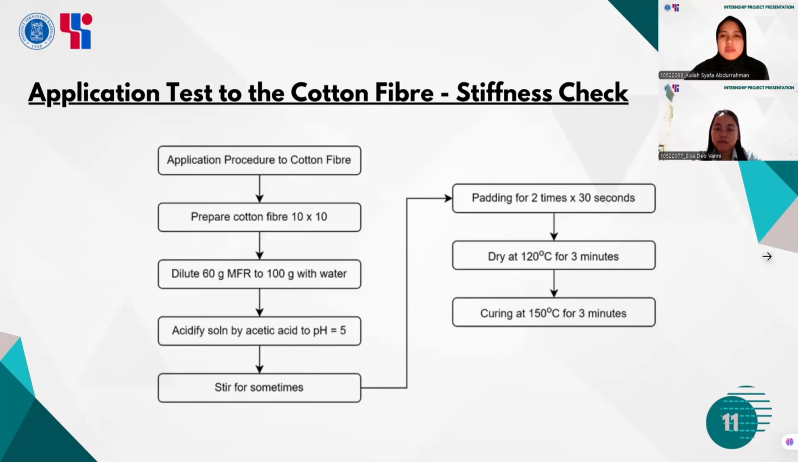So lastly, besides doing our synthesis at laboratory scale, we do the application test on the cotton fiber by checking the stiffness. After synthesis, we applied the resin on cotton fabrics using the pad-dry-cure method as shown in the procedure on this slide. The performance was evaluated by assessing fabric stiffness, which indicates wrinkle recovery.